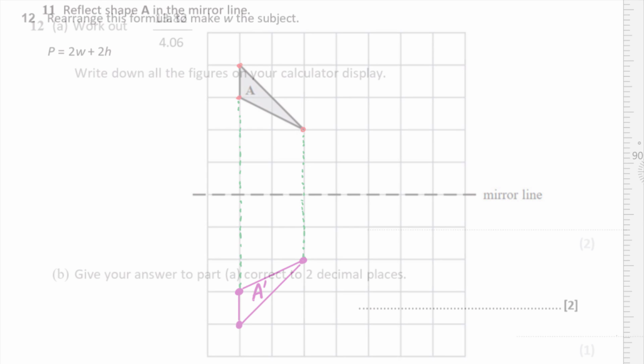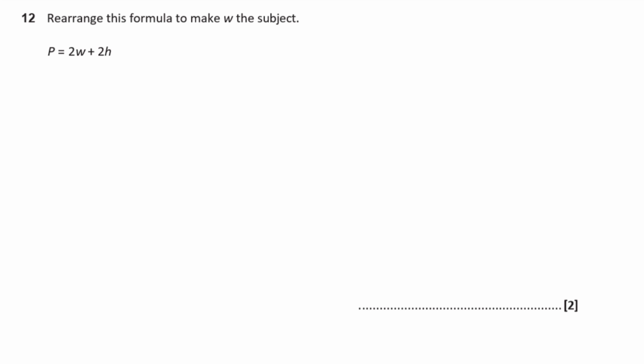Okay, so I'm done. Now, rearrange this formula to make W the subject. Again, just as I was saying, you can see that you've got 3 unknowns in here rather than just 1, so it is a formula and not just an equation. If we want to make W the subject, we need to rearrange it so that I get W by itself. You can do this very much the same way as you do equations, by adding, subtracting, multiplying, dividing things from both sides.